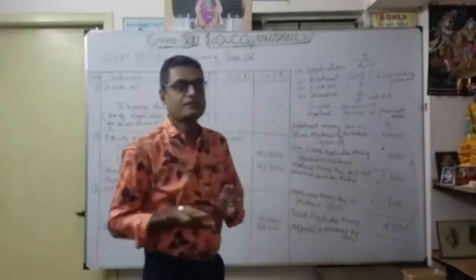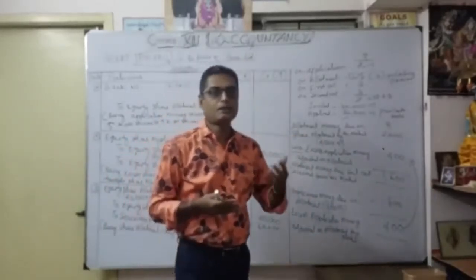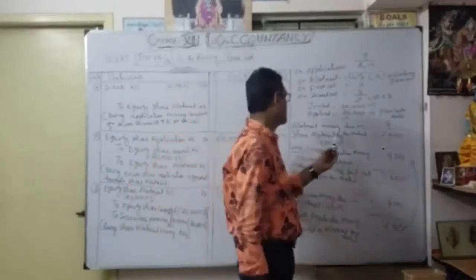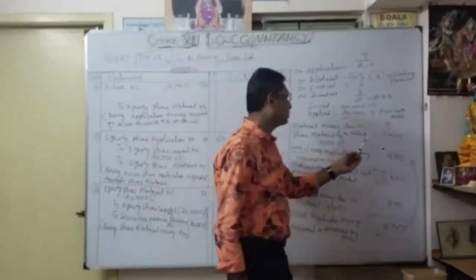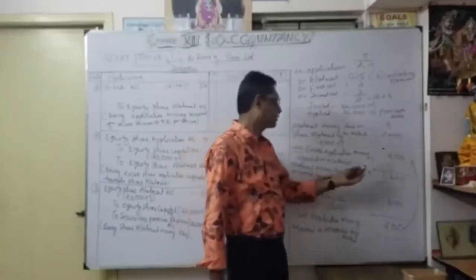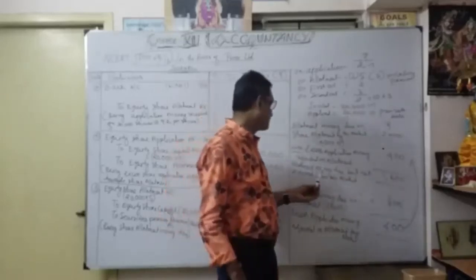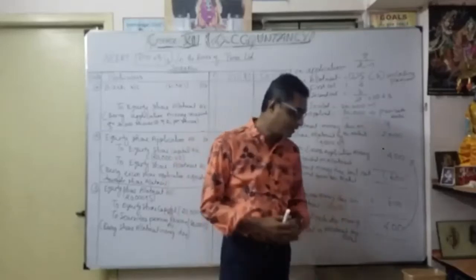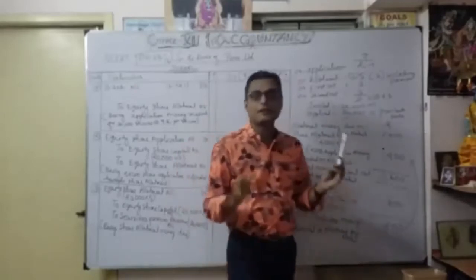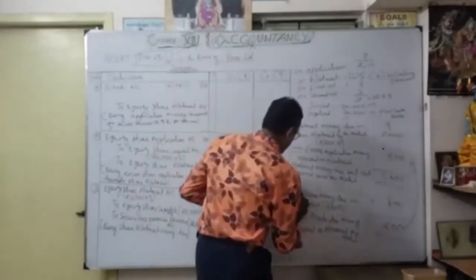So in the first discussion we found how many shares were applied, and through that how much excess application money could be adjusted against the share allotment due. Allotment money due on share allotment by Mr. Mohit is 2,000. Excess application money adjusted on allotment is 400. He is supposed to pay 1,600. But allotment money is due but not received from Mr. Mohit, who failed to pay the share allotment money. So how much money did Mohit fail to pay? 1,600.